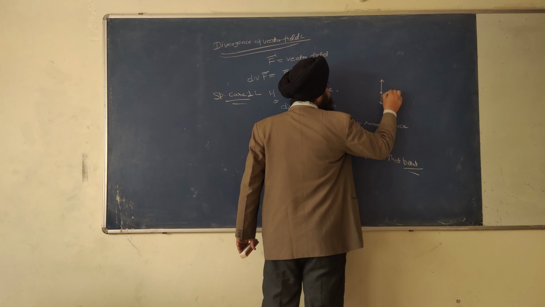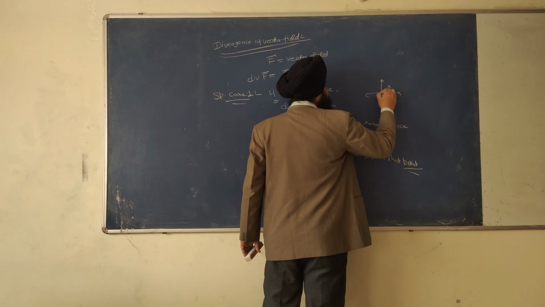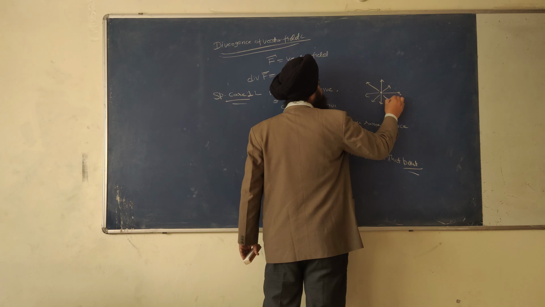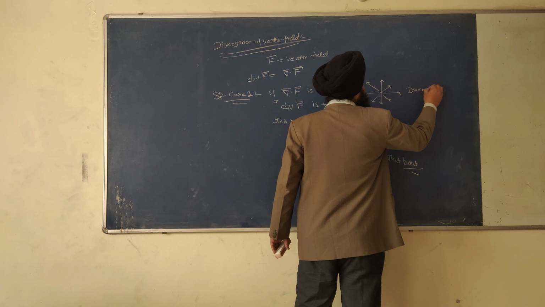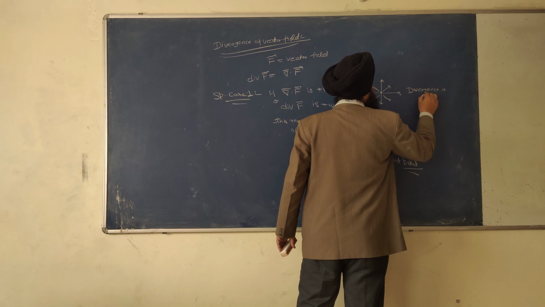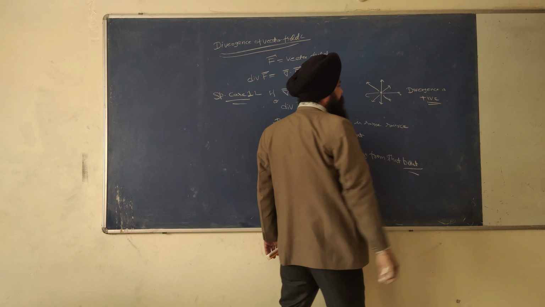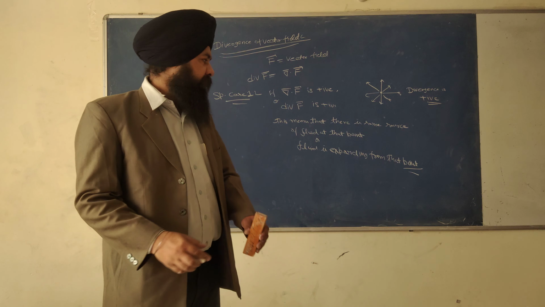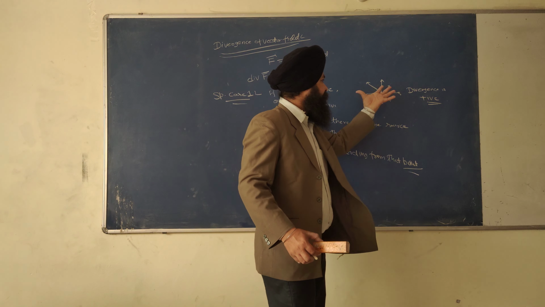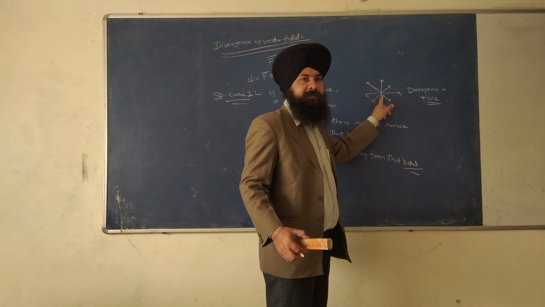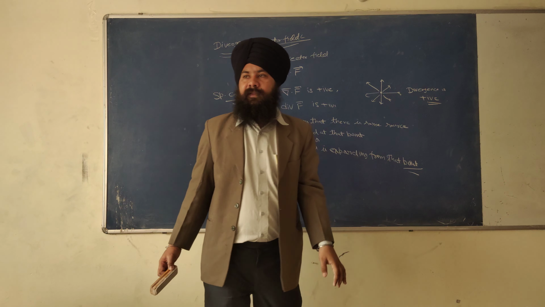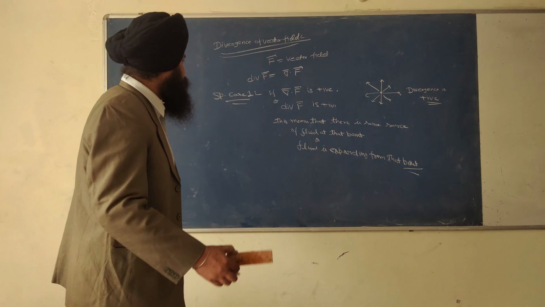This means that the divergence is positive. I mean to say, see, fluid is expanding from that point. Divergence is positive. And for the negative, what will happen?